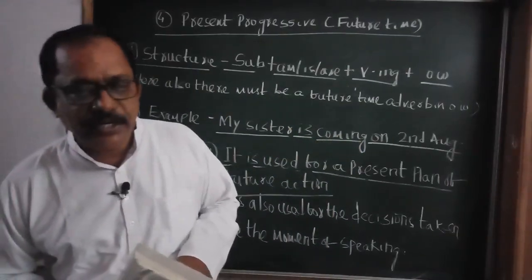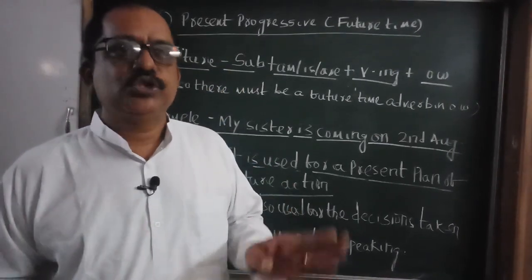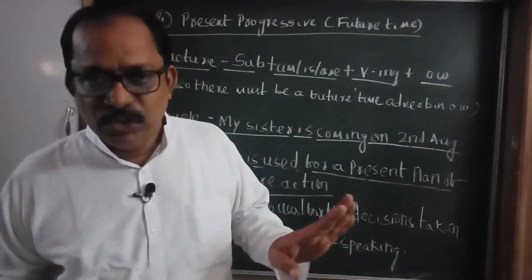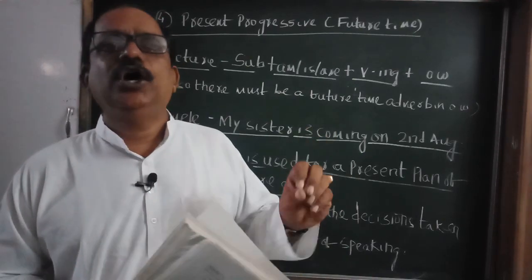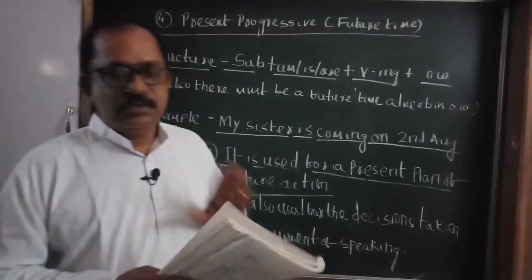Again students, I remind you, don't take help of others while doing the activities. Don't take help from your parents. Don't take the help of any key book or test papers. Don't take them.